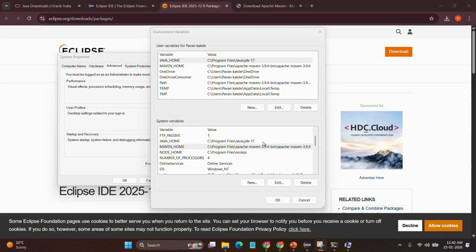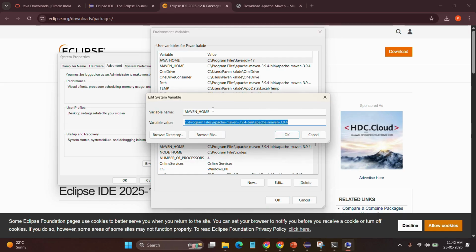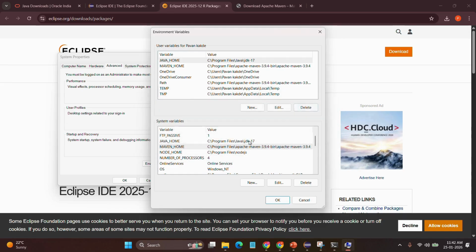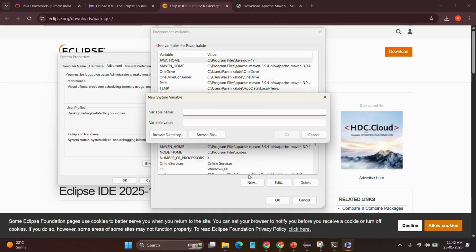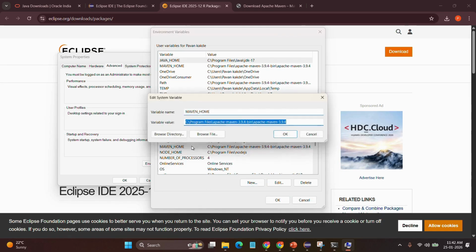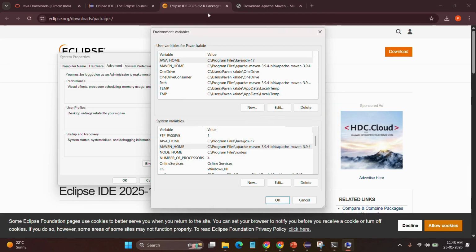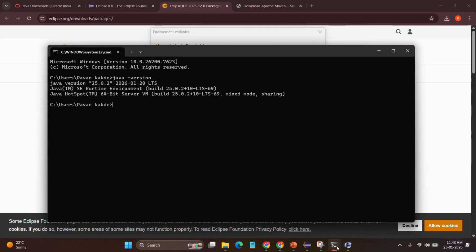Open environment variables again. Under the system variables, click on the one where I have already added a variable name. If you want, click on new and add a variable name here like this. Then add a path for that variable value. Then click on OK. Let's verify Maven is installed or not.